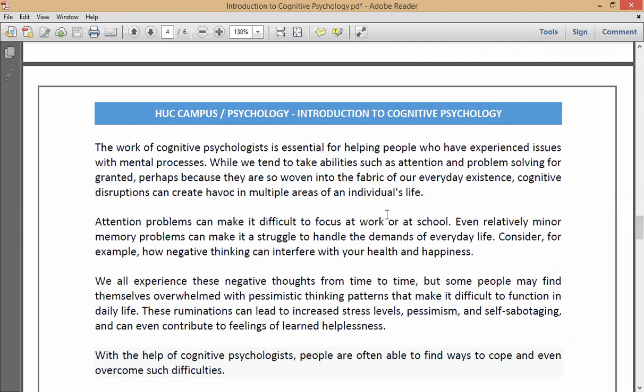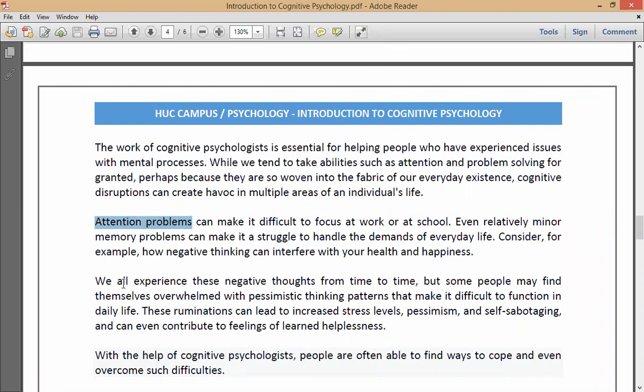Attention problems can make it difficult to focus on work or at school. Yes, that's true. Just imagine a child goes to school after a lot of problems at home the previous day. That student will have a lot of attention problems in school. If that continues, it forms neurological connections within the brain and makes it permanent, and the student will have permanent attention problems throughout life. At that instance, we should definitely consult a cognitive psychologist.